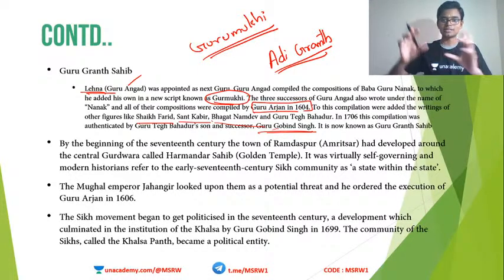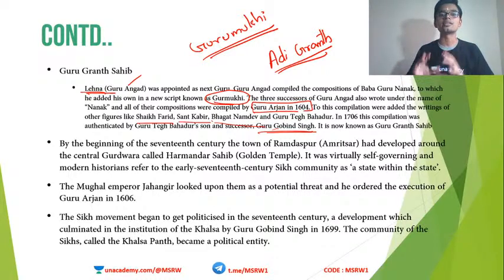So Guru Gobind Singh collected all these things together and added it to Adi Granth. And this final book is known as Guru Granth Sahib.